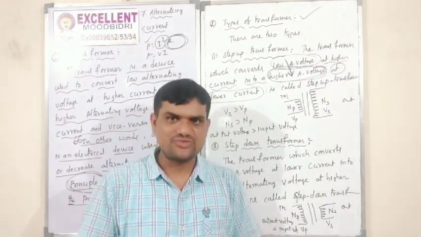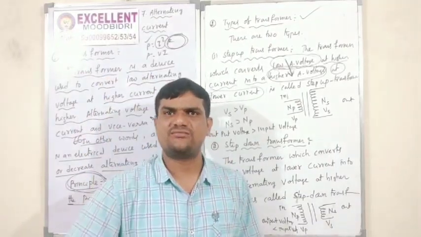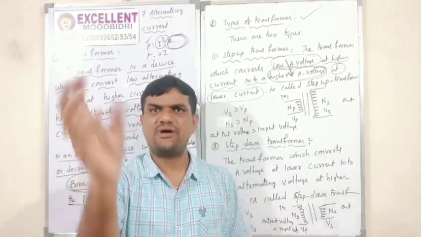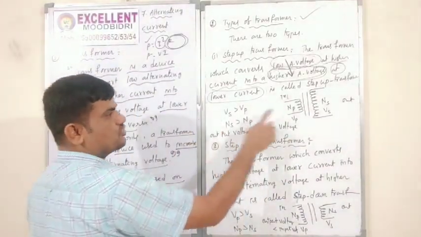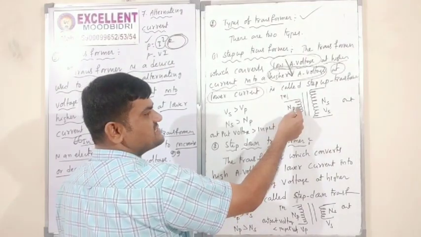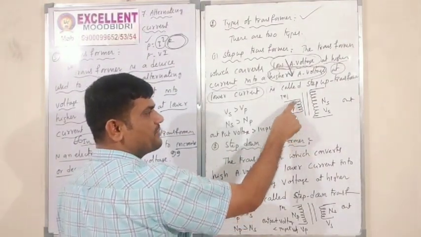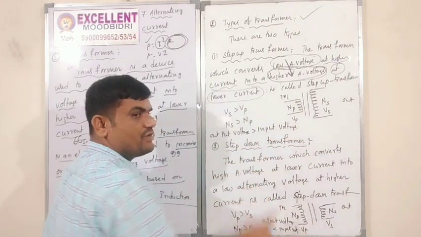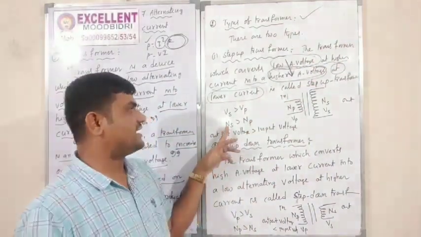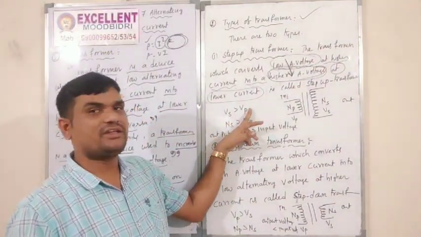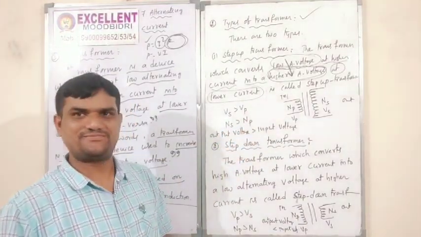Here the number of turns is lesser, meaning the voltage is also less. Primary coil voltage VP means input voltage, VS means output voltage. So VS is greater than VP, or NS is greater than NP.